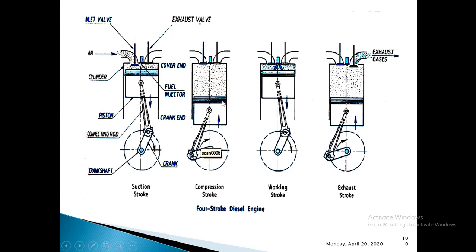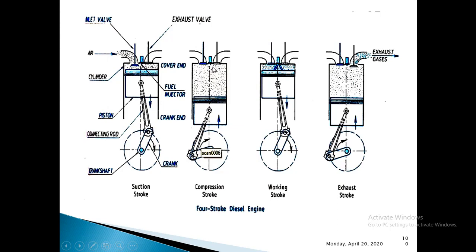When the compression stroke is about to finish, the fuel injector which is placed here will inject the fuel into this combustion chamber, and the fuel which gets injected will undergo combustion just by the heat of compressed air. That is, the heat of the air which is compressed in the compression stroke will be sufficient to make this fuel undergo combustion.